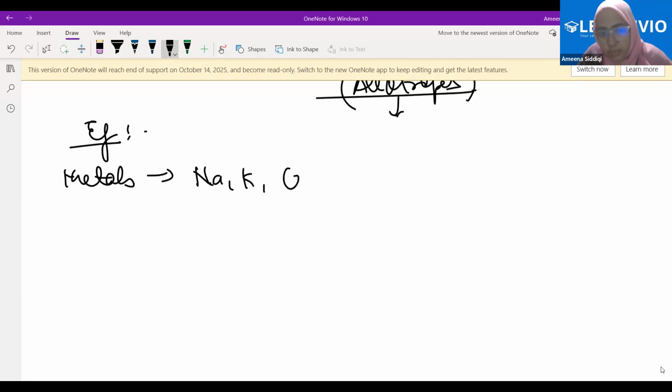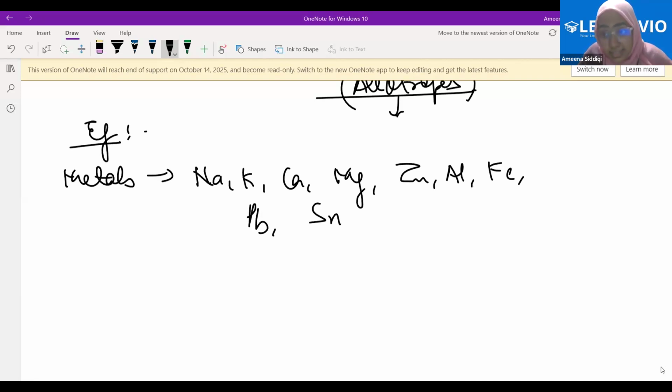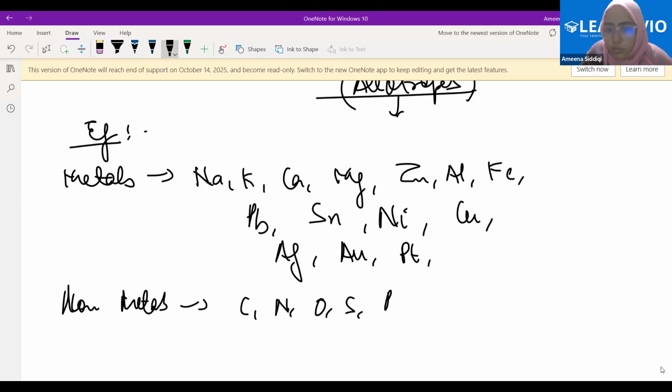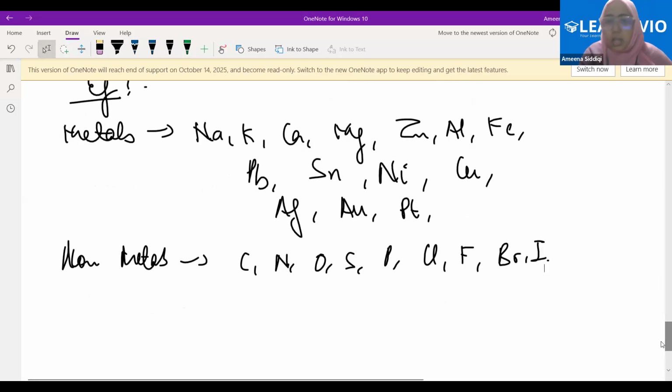Sodium, potassium, calcium, magnesium, zinc, aluminium, iron, lead, tin, that is Sn, nickel, copper, silver, gold, platinum. All of these are metals. Non-metals. Examples of non-metals: carbon, nitrogen, oxygen, sulfur, phosphorus, chlorine, fluorine, bromine, iodine. Okay, these are all non-metals. Clear?